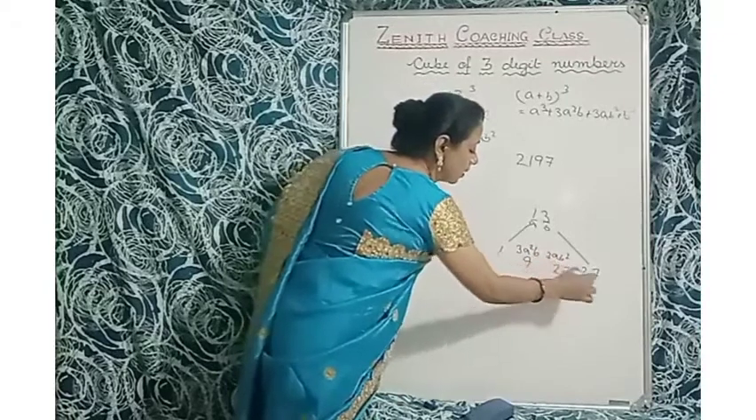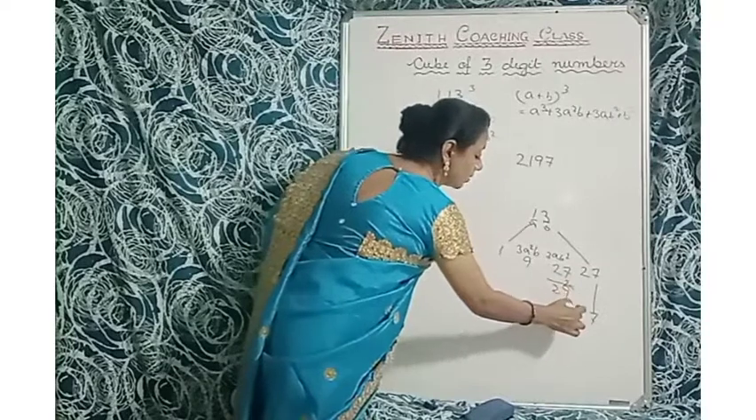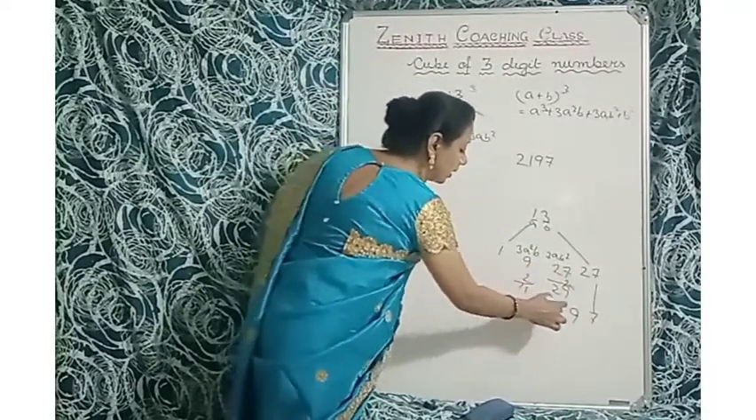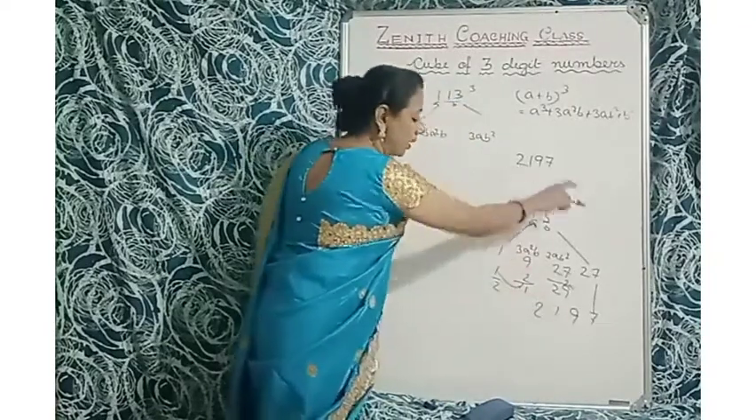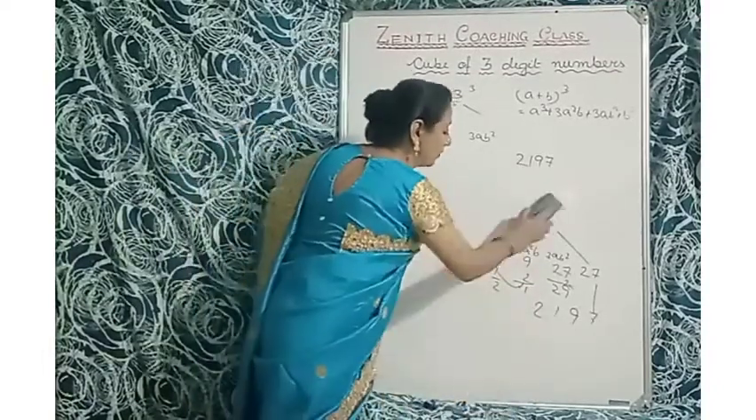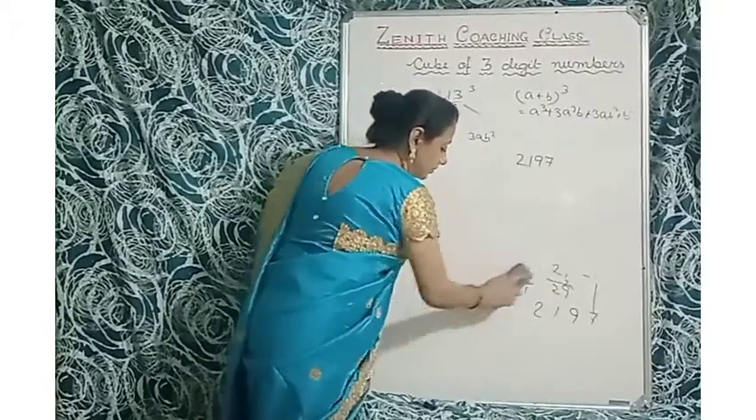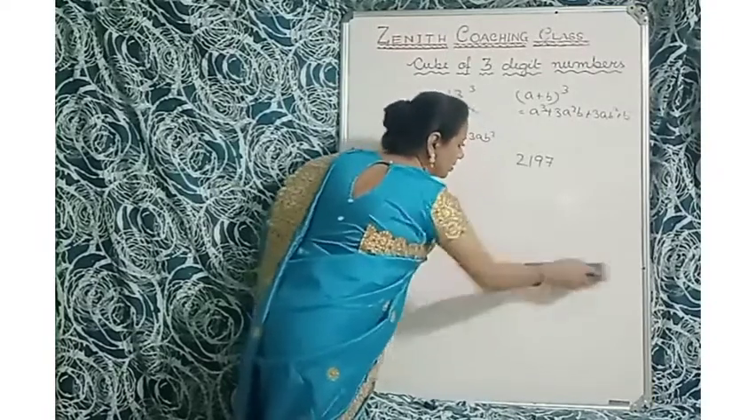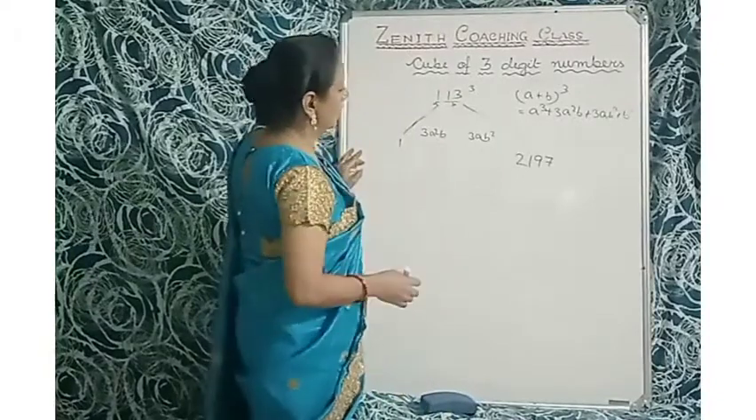So 27. So take 7 here, carry over 2, that is 29. So 9 here, carry over 2, that is 11. So now write 1 here, carry 1, 1. So here is 2. So 2197. Okay, children, this is a recap for you. Every time I will teach you. So the 2197 is the cube of 13.